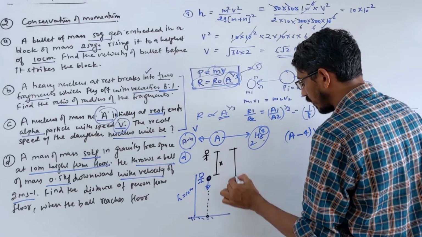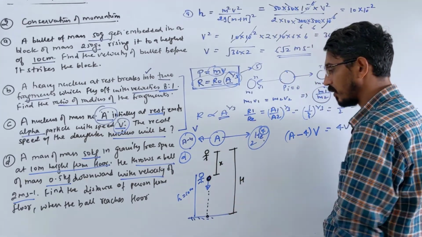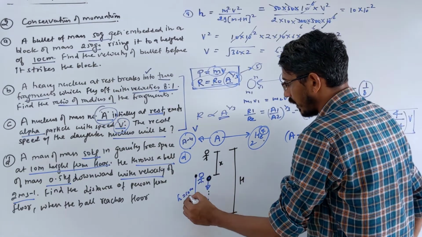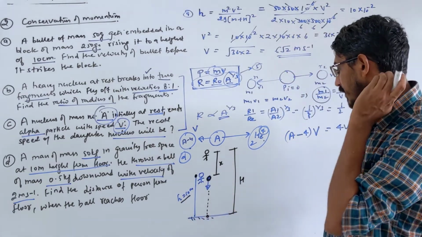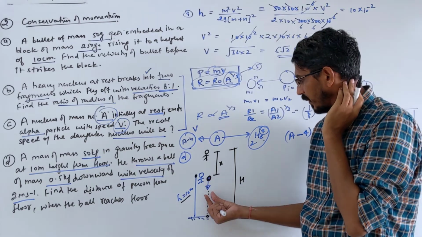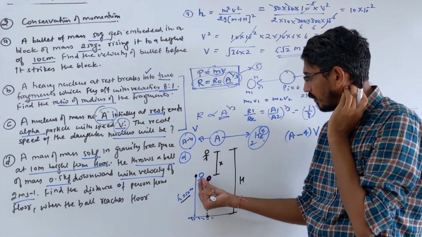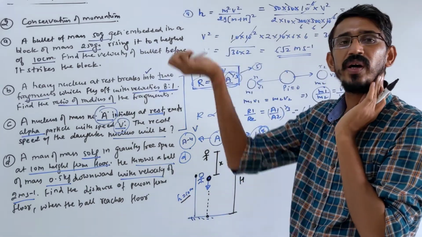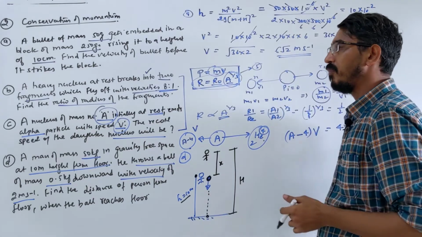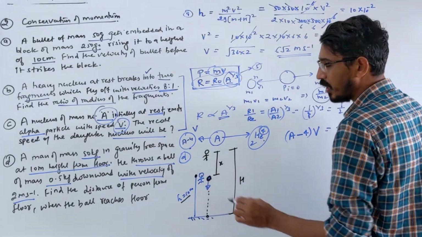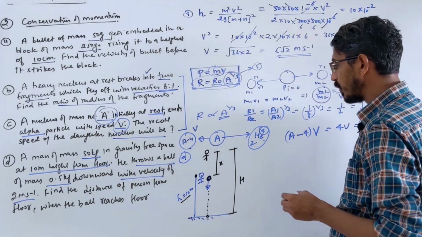Then they are asking what is the total distance of this person from the floor. Let's call that capital H, right? So the initial distance is this much, already given, 10 meter. So we are interested in knowing what? First, we know the velocity of the ball we are throwing, mass we know, mass of the person we know. So when the person throws the ball downward, the man will move upward. At what velocity will he move? We can use conservation of momentum. Initial momentum of the man plus ball is 0. So final momentum should also be 0.